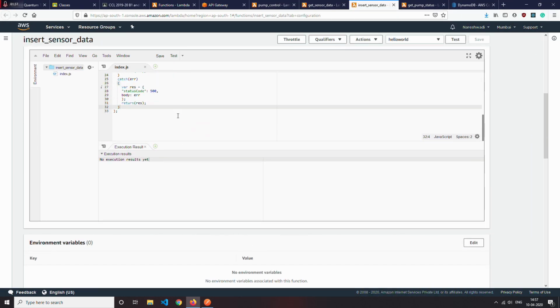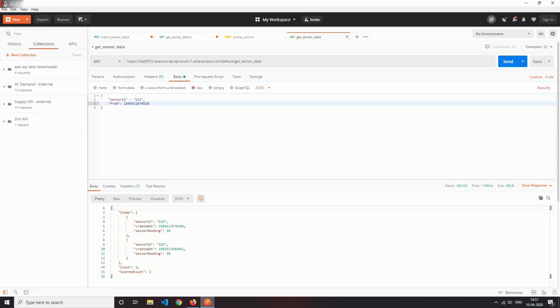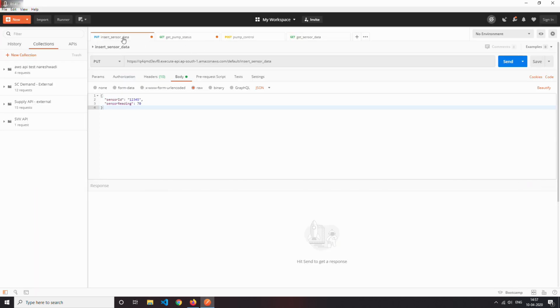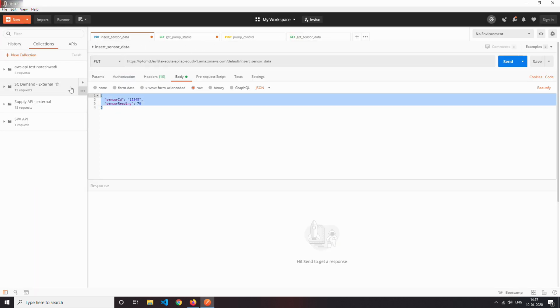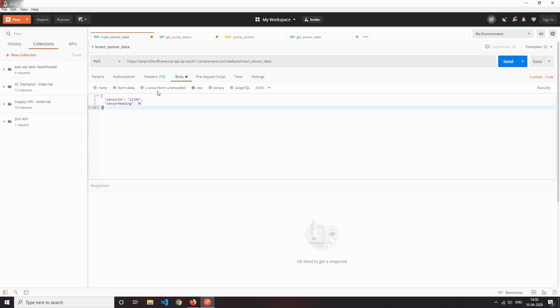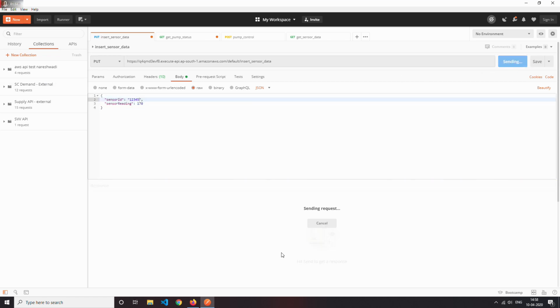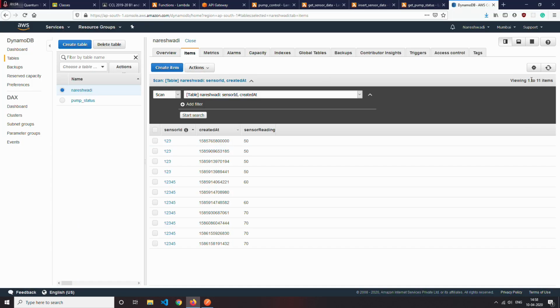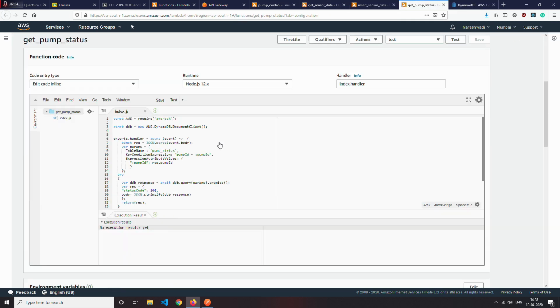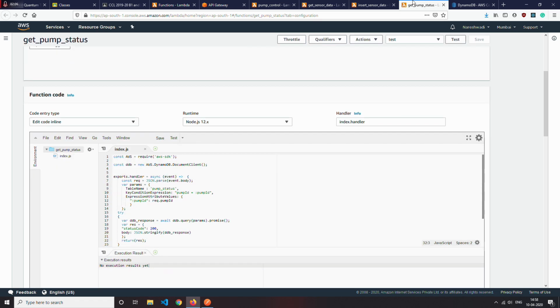Now the third API function to be executed is insert sensor data. This API performs the function of inserting new sensor data, which would be available when it is called by the hub device, that is Raspberry Pi. A unique sensor ID would be assigned; for example, we have assigned 1, 2, 3, 4, 5, and currently the sensor reading is 170, and this reading would be stored in the database.